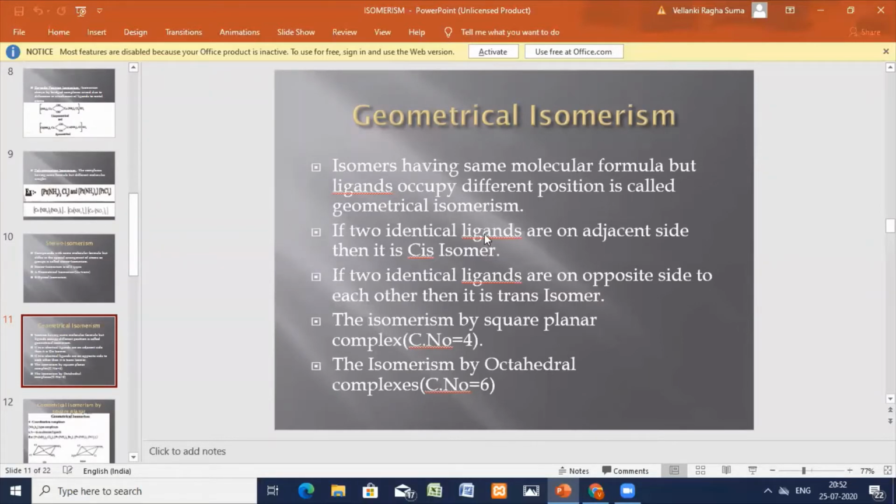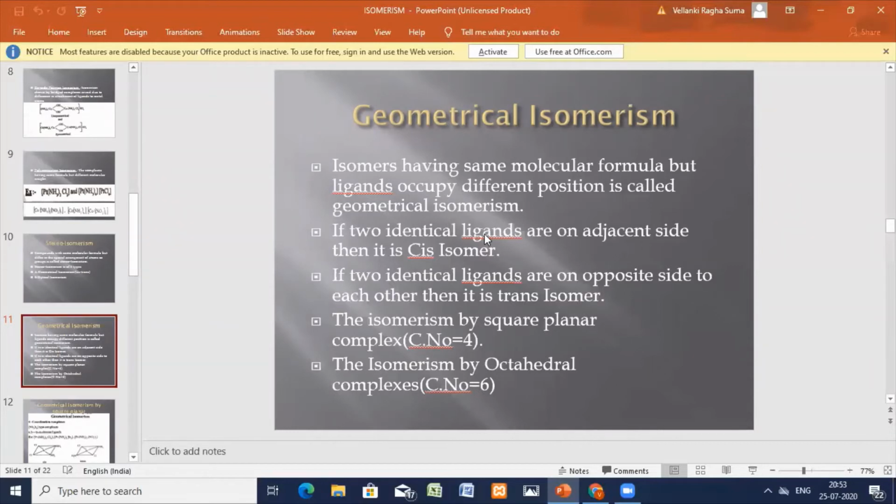Geometrical isomerism: isomers having the same formula but the ligands occupying different positions are called geometrical isomers. Again these geometrical isomers are of two types.